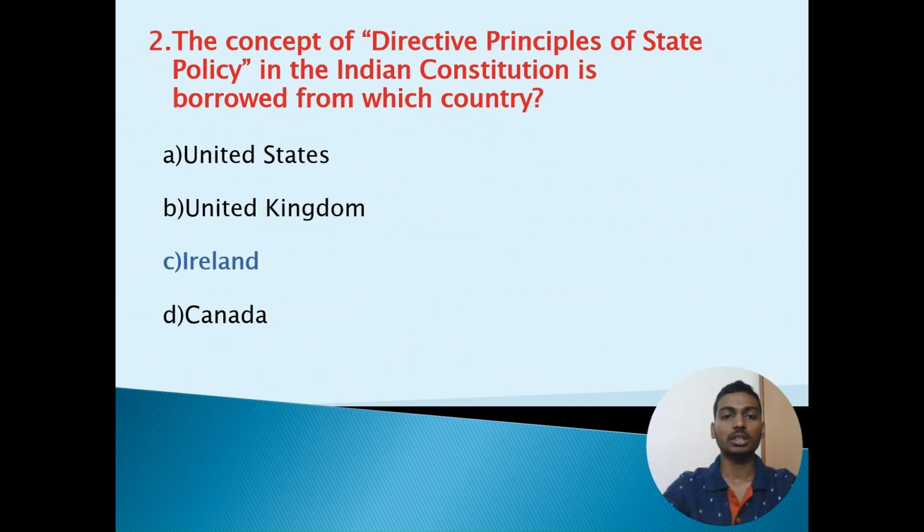Second question: The concept of Directive Principles of State Policy in the Indian Constitution is borrowed from which country? Option A, United States. Option B, United Kingdom. Option C, Ireland. Option D, Canada. The correct option is Option C, Ireland.